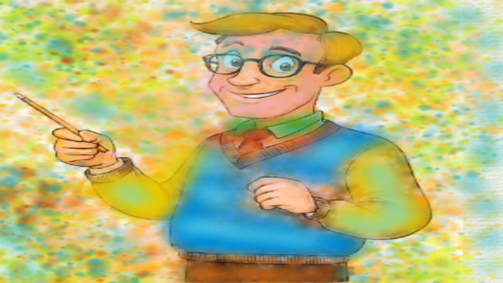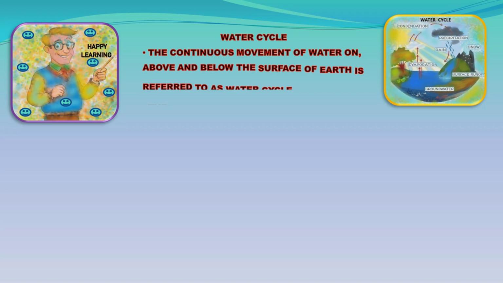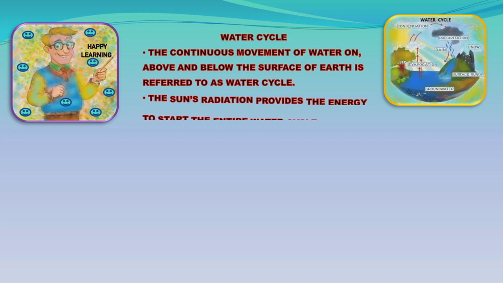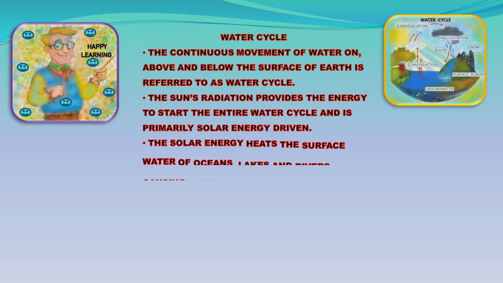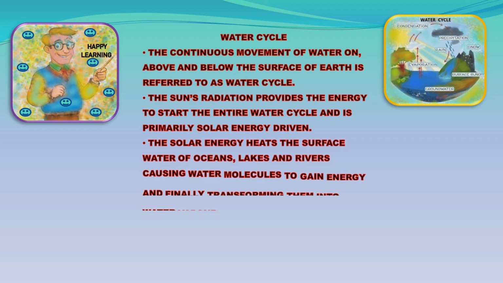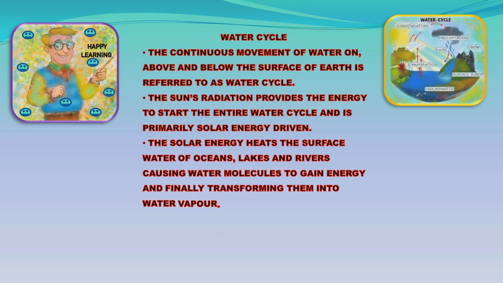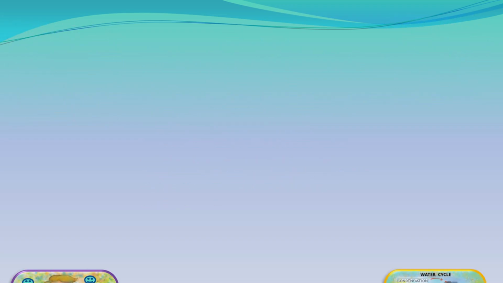Water cycle. The continuous movement of water on, above, and below the surface of Earth is referred to as the water cycle. The sun's radiation provides the energy to start the entire water cycle and is primarily solar energy driven. The solar energy heats the surface water of oceans, lakes, and rivers, causing water molecules to gain energy and finally transforming them into water vapor.